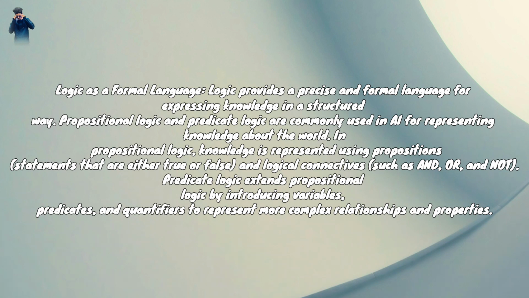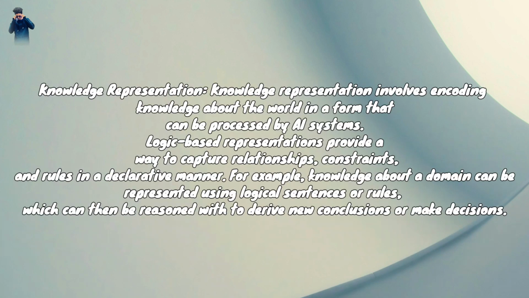Propositional logic and predicate logic are commonly used in AI for representing knowledge about the world. In propositional logic, knowledge is represented using propositions, statements that are either true or false, and logical connectives, such as and, or, and not. Predicate logic extends propositional logic by introducing variables, predicates, and quantifiers to represent more complex relationships and properties.